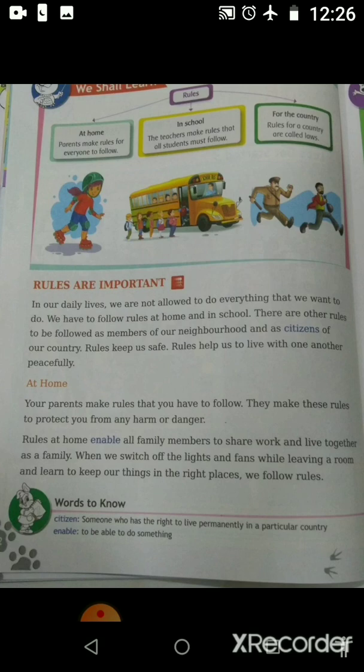At home, parents make rules for everyone to follow. At everyone's home, their parents make rules for them to follow. For example, parents might say, do not go near the gas or do not touch the knife. And it is a rule for the children. Why? In order to protect them from getting hurt.